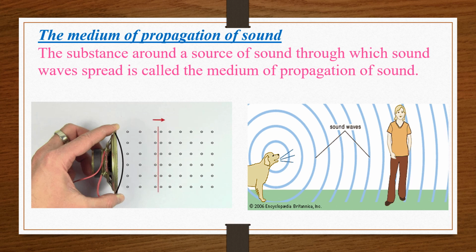मतलब किसके through ये sound waves जा रही है? Through air. ठीक है, here also in this picture you can see, जब speaker vibrate होना start होता है, तो वो आगे की जो air है उसको vibrate करती है और particles आगे की तरफ move होते हैं. ठीक है, so this is the medium of propagation. So the substance around a source of sound through which sound waves spread is called the medium of propagation of sound.